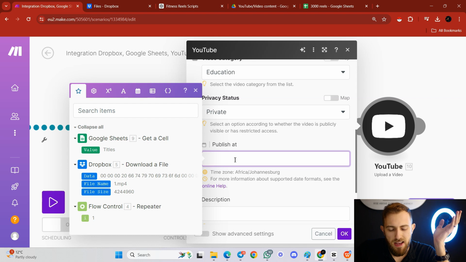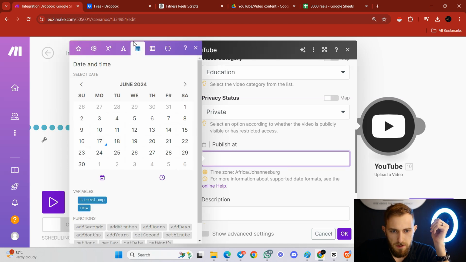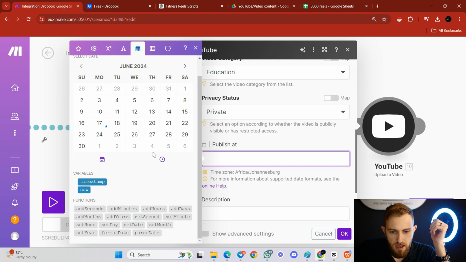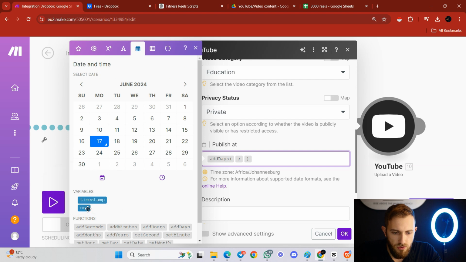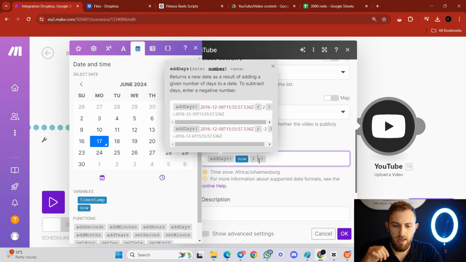Now the magic happens at the publish at field. You need to go over here to the calendar, and because we're going to space it out in days, you need to click on add days. Then click on now over here, in between the add days and the semicolon, and select the number of days that you want to space it out as. This is going to be 1.